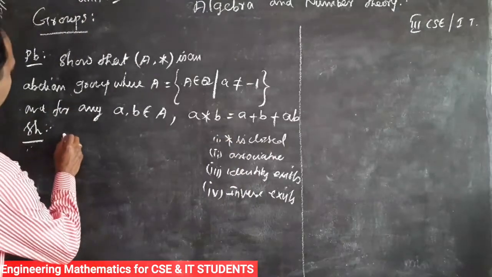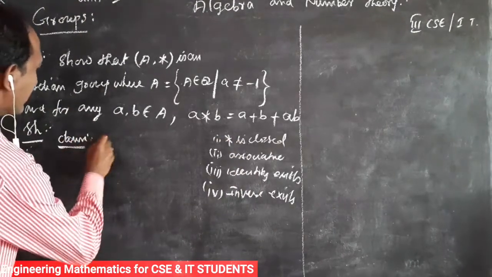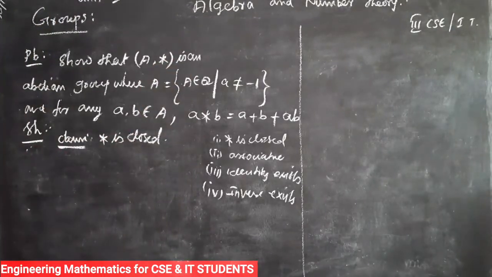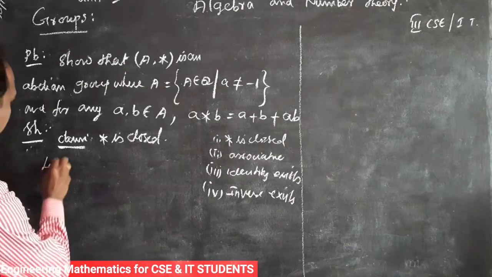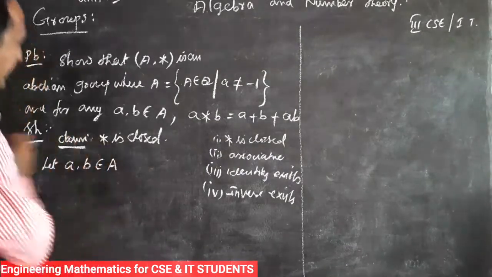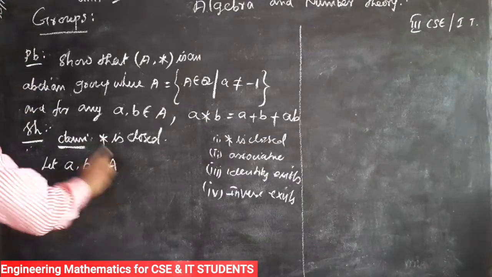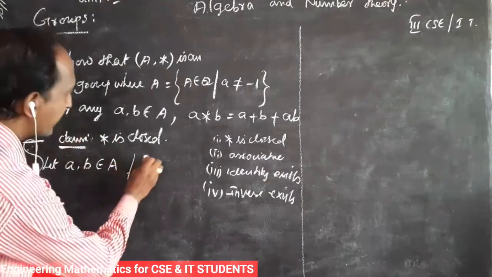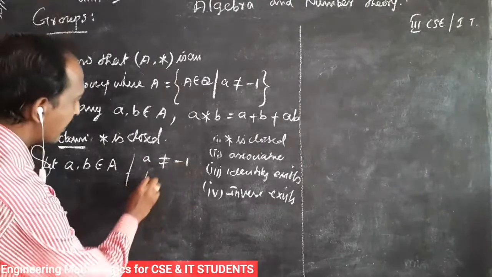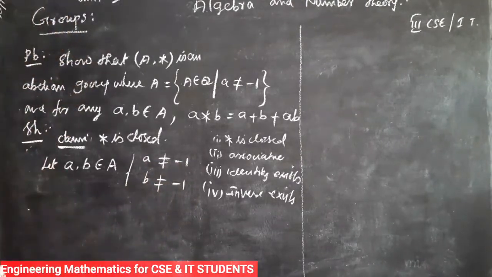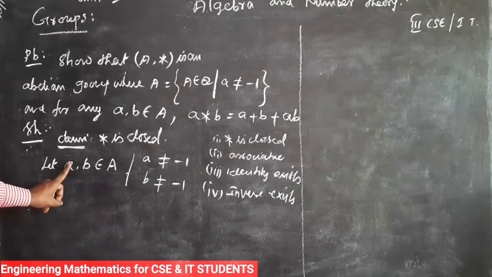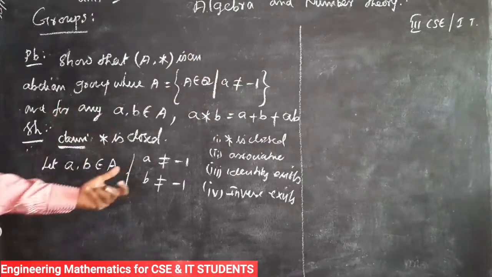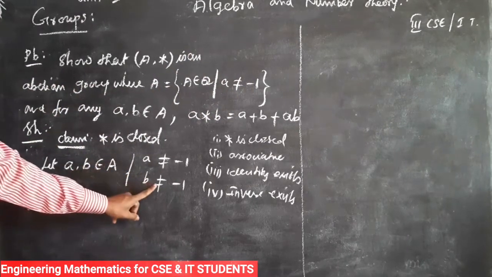First we prove the claim: star is closed. Let a, b belong to A, such that a is not equal to -1 and b is not equal to -1. We take two elements. The first element a, if a belongs to A, then the condition is a not equal to -1. Now we take the second element b. So the element b is also not equal to -1.